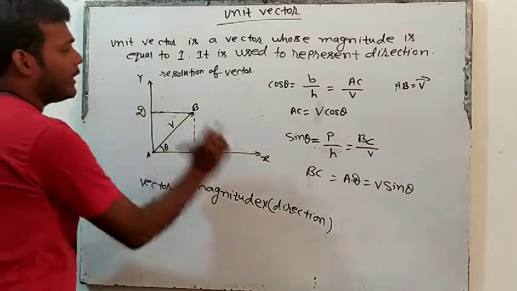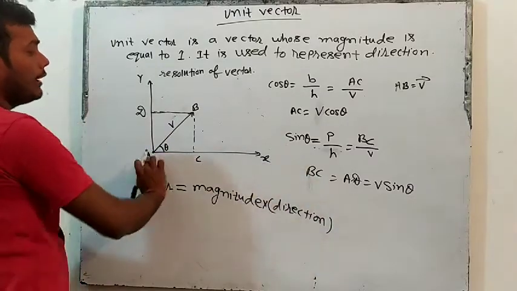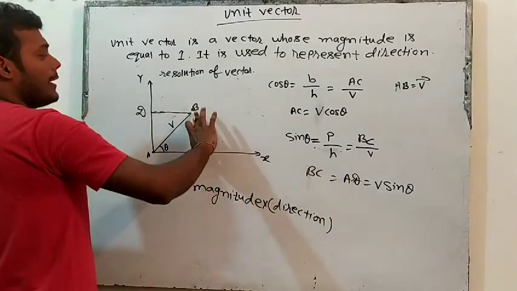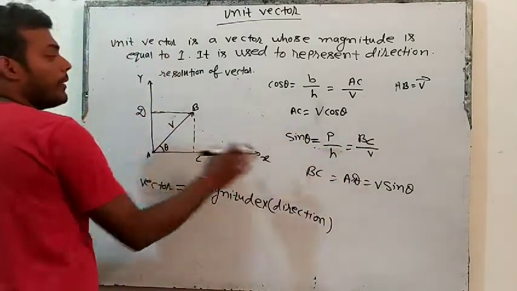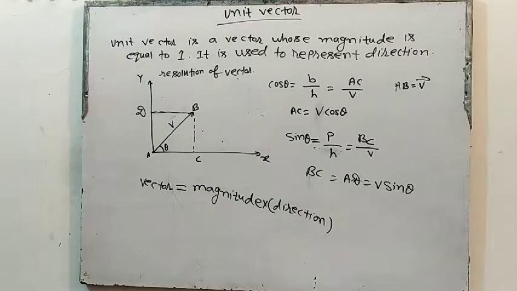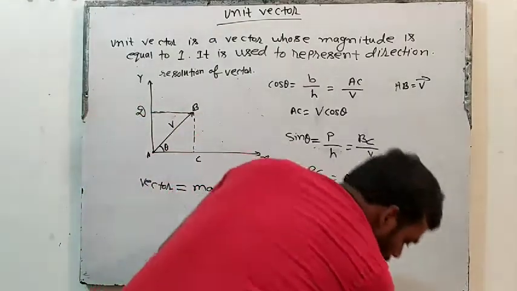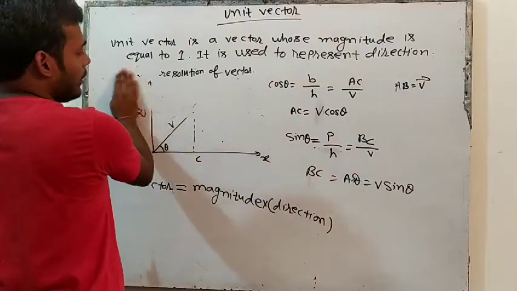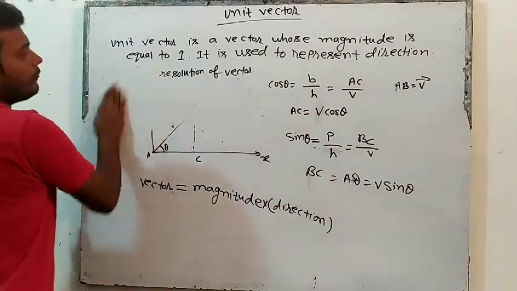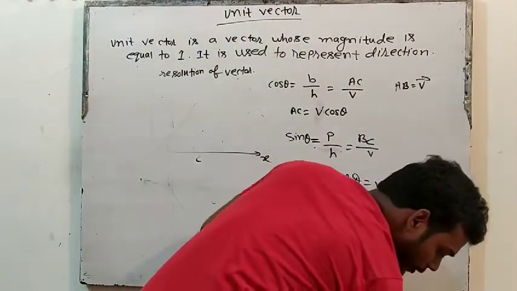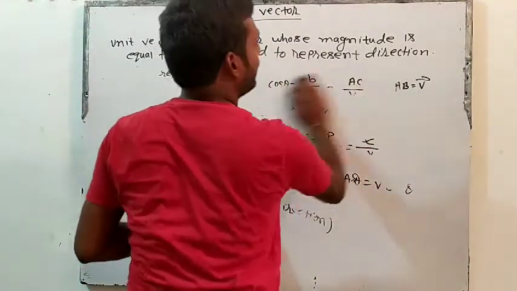And in the same triangle ABC, if I apply sin theta, what will sin theta be? P by H. P means BC, and H means V. So can we write BC is equal to V sin theta? I will come to what I am trying to discuss with you all. Try to understand this one. These are some small mathematics parts.